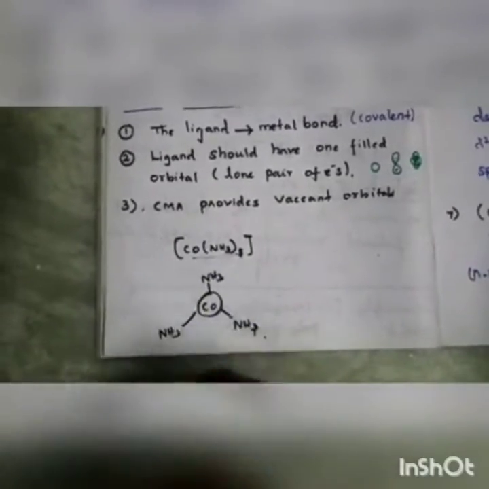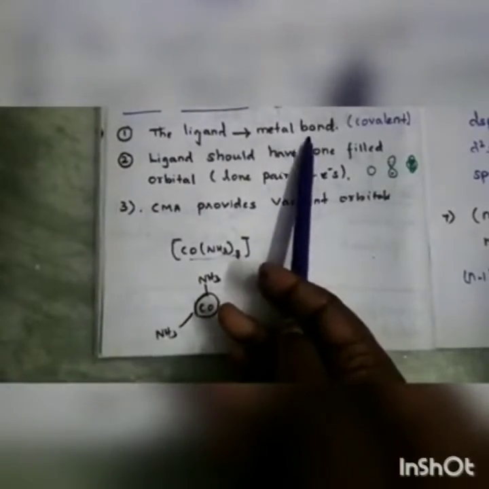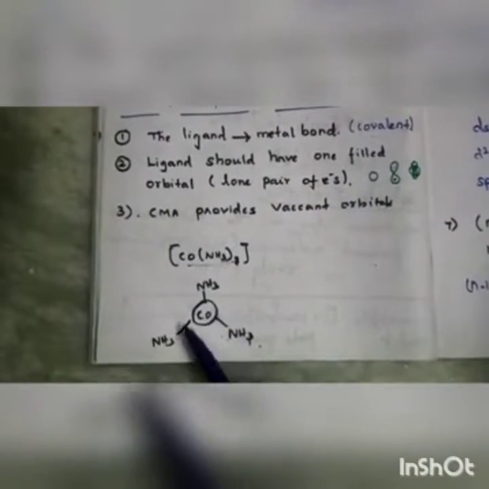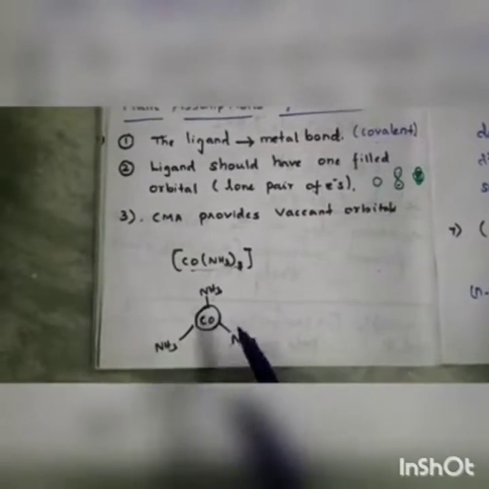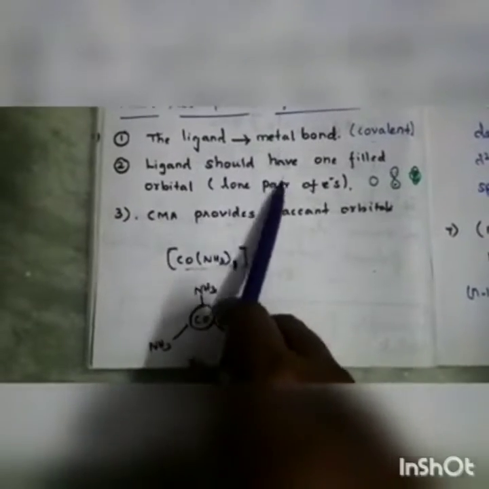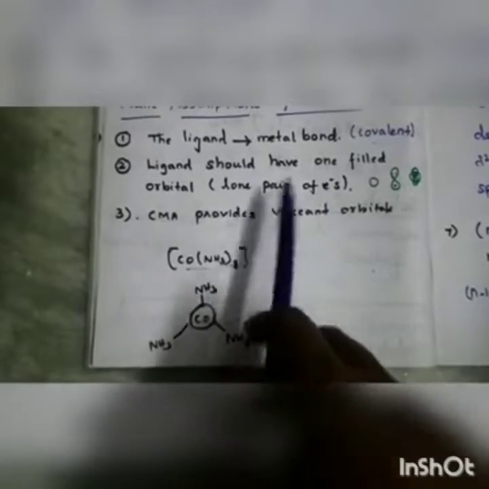The first point says the ligand and the metal bond in the coordination complex is covalent in nature. This bond is said to be a covalent bond. The second point: the ligand should have one filled orbital, containing the lone pair of electrons.